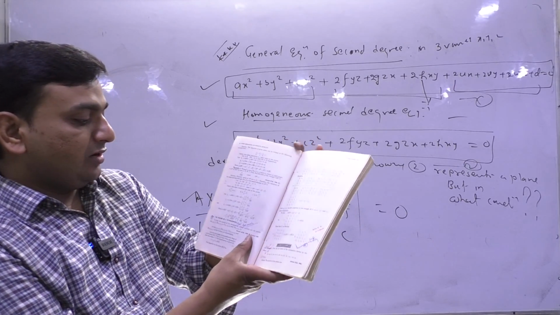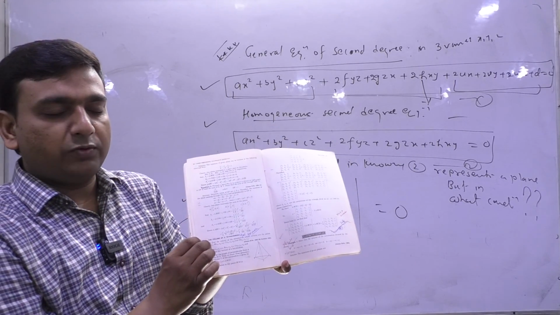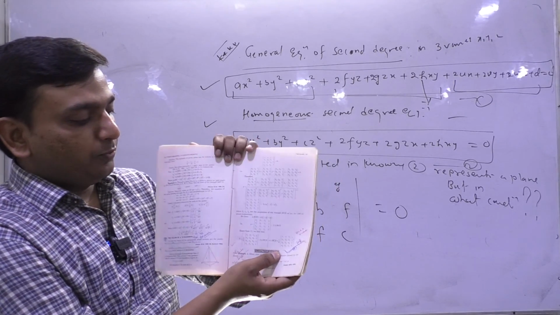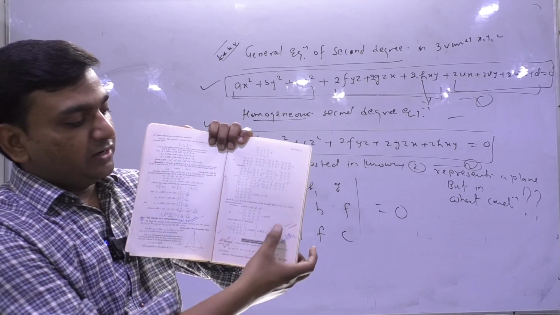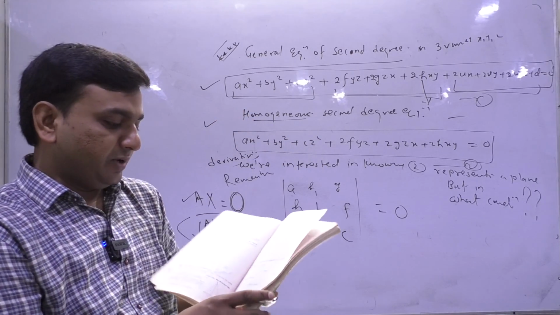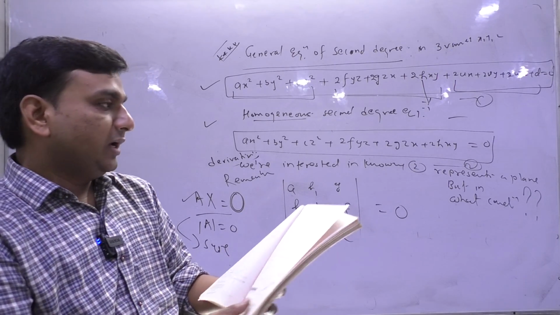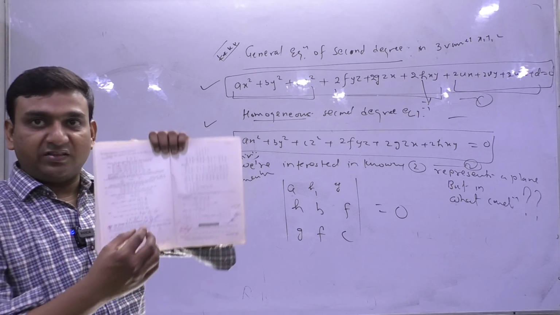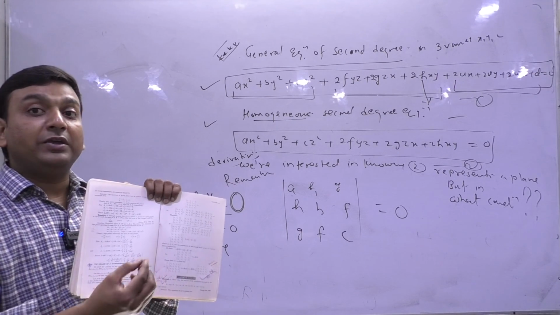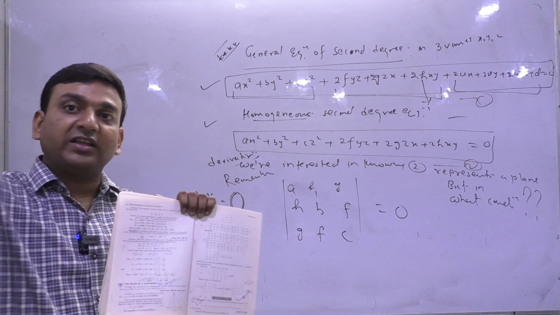Okay, what is the homogeneous part? Homogeneous second degree equation in 3 variables x, y, z: ax square plus by square plus cz square plus 2fyz plus 2gzx plus 2hxy equals to 0. Means the terms are all of second degree. So this is called homogeneous. Okay बच्चे?